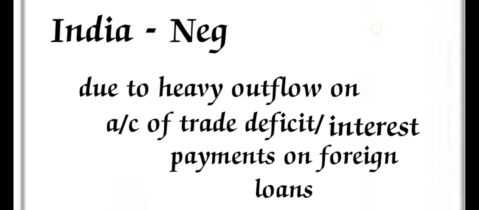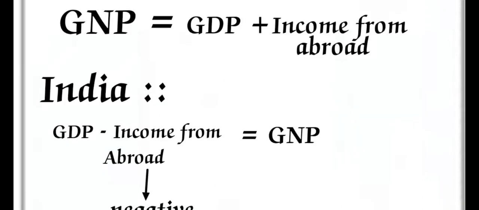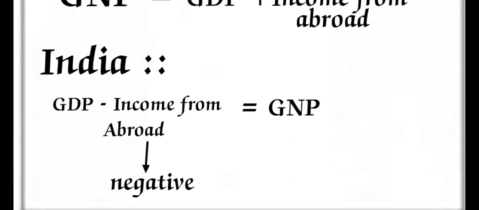So the formula is GNP equals GDP plus income from abroad. Here the term income from abroad indicates three components: private remittance, interest on external payments, and external grants. So in India's case, GDP minus income from abroad, because income from abroad is always a negative concept.